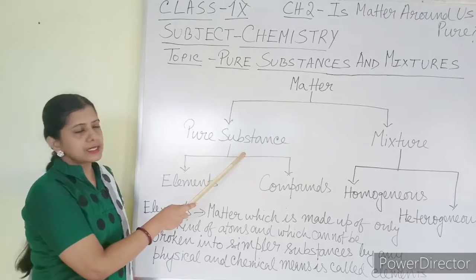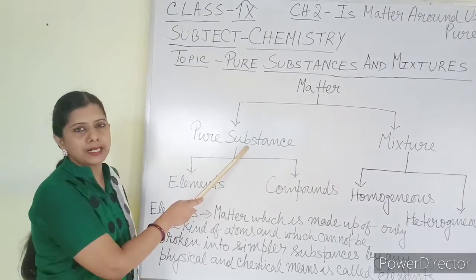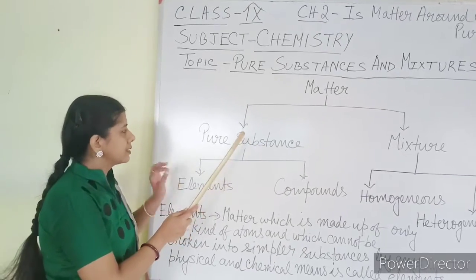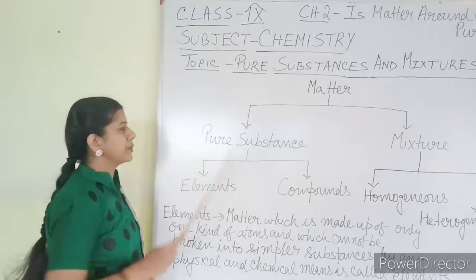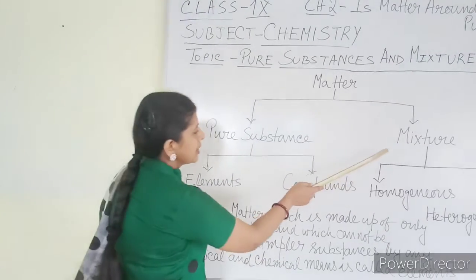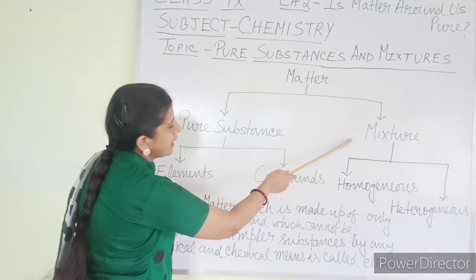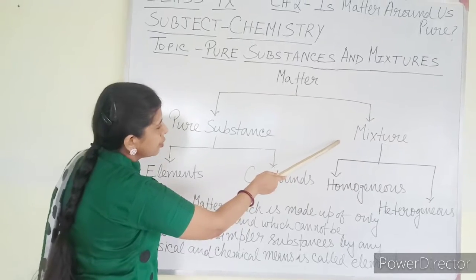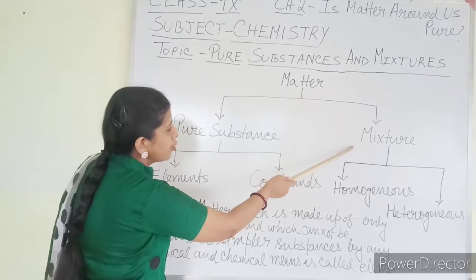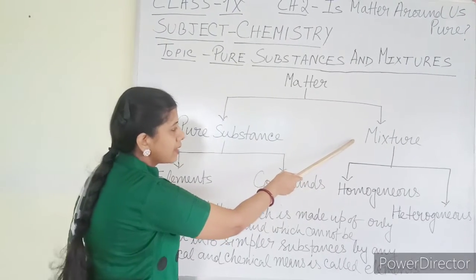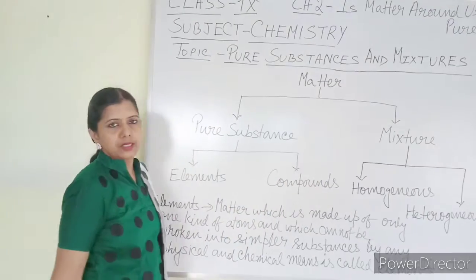Pure substances are those substances which are made up of only one kind of particle. Mixture is the part of matter which is made up of more than one kind of particle. In a mixture, you can find various kinds of particles, and the particles by which the mixture is made up are called the constituents or components of the mixture.